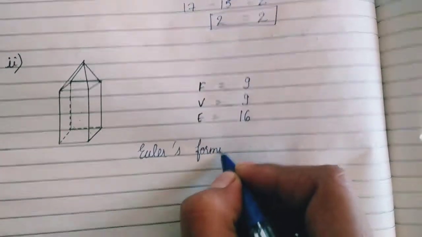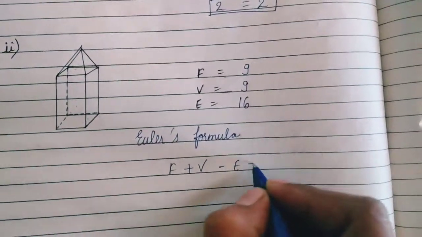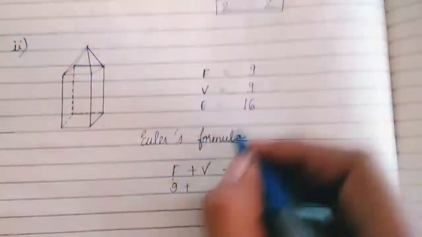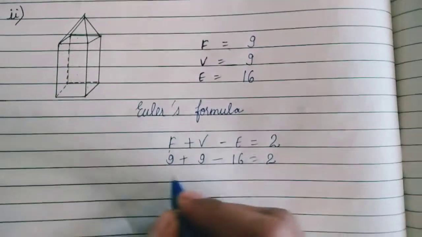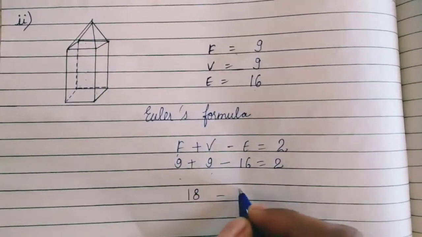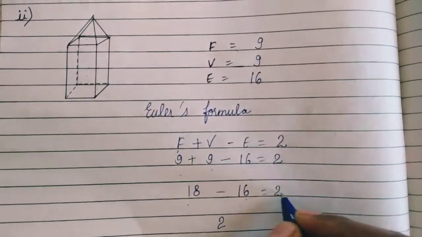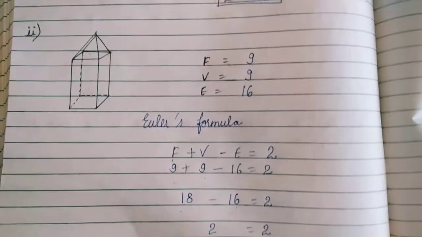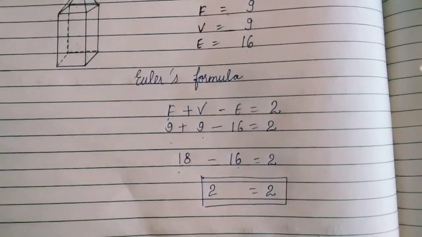What is Euler's formula saying to us? Euler's formula is faces plus vertices minus edges is 2. Faces is 9, vertices is 9 and the edges is 16. 9 plus 9 is 18. 18 minus 16 we have to do, which is 2, which is exactly equal to the 2 of Euler's formula. So here we verify the solid for Euler's formula.